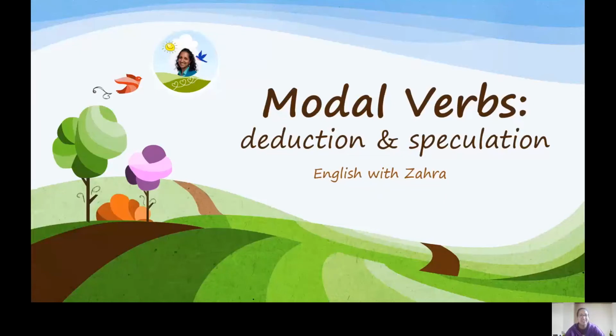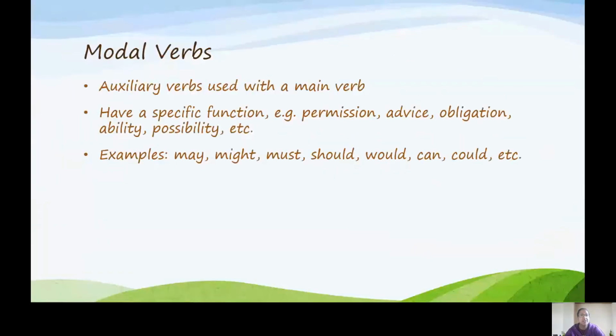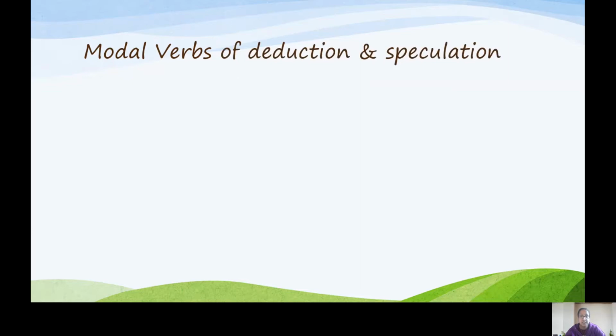Hi, today we're going to talk about modal verbs of deduction and speculation. So firstly, just to recap, modal verbs are auxiliary verbs that we use with a main verb to convey a specific function, like permission, advice, obligation, ability, and so on. Examples of modal verbs are may, might, must, could, should, can, and so on. So let's look at the ones for deduction and speculation.